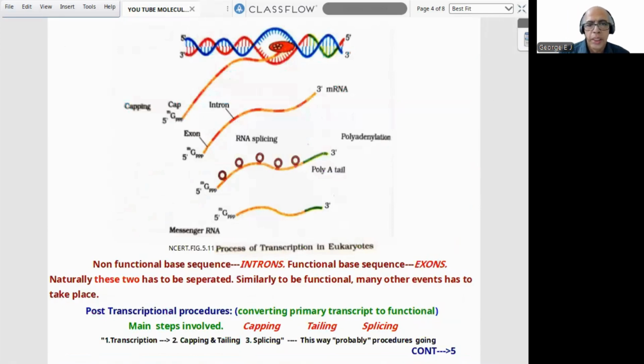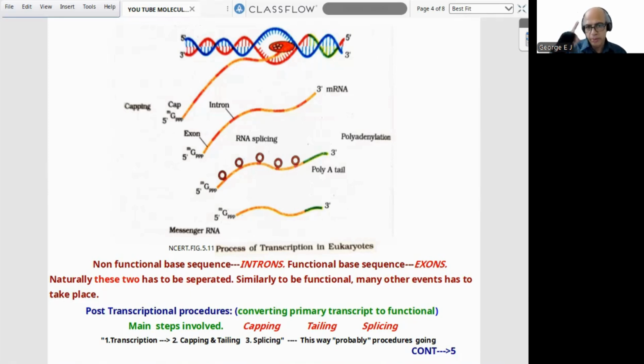Here you can find beautiful diagrams clearly explaining everything, labeled there. It may be asked in the NEET exam. It's a theory question also. I will explain all the processes, so no need to get tensed. Now, processing of the primary transcript. The non-functional base sequences are called introns. The functional base sequences are called exons. So introns and exons naturally have to be separated. Similarly, to be functional, many other events have to take place. I think we can proceed to the next area.